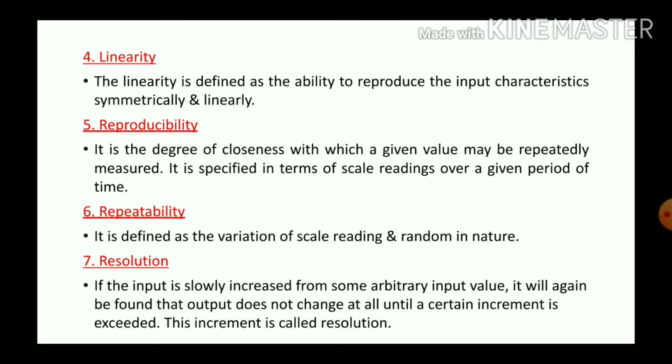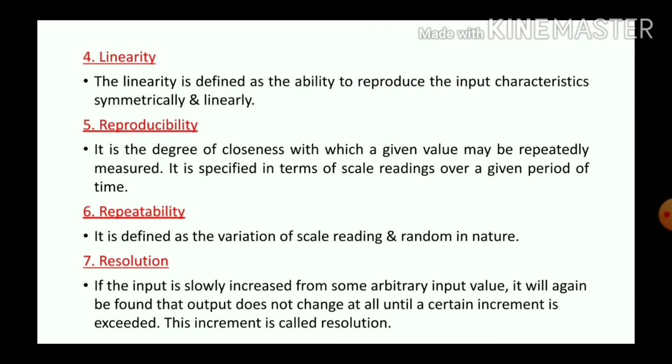The fourth characteristic is linearity. Linearity is defined as the ability to reproduce the input characteristics symmetrically and linearly. Fifth term is reproducibility. That means it is the degree of closeness with which a given value may be repeatedly measured.